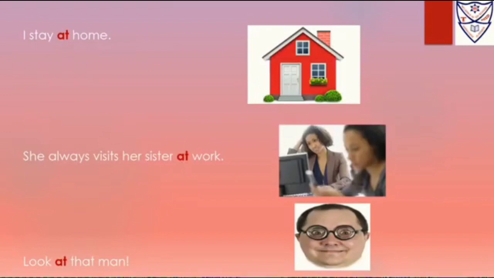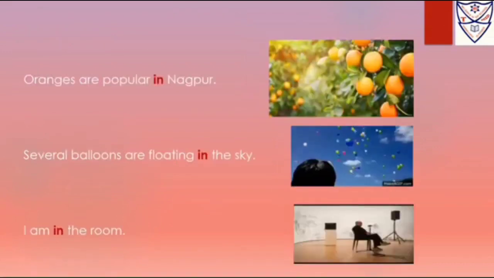Now at we are using for a particular position, place or address. I stay at home. It is showing a particular place. She always visits her sister at work. It is also a place. Look at that man. Here also we are showing a position, for looking at somebody. So at we are using for particular position, place or address.